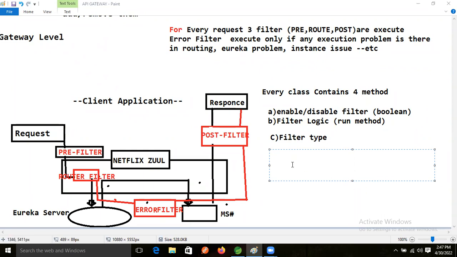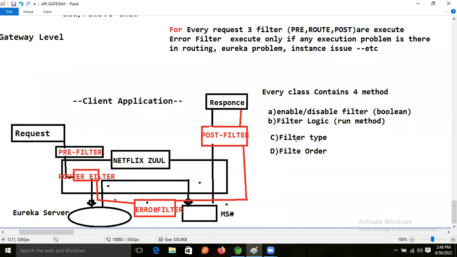If we want to give the order, right, if in our project multiple filters will be there, in our application, so if we want to give the order in which our filter will execute, this filter will execute first, after that this filter will execute, after that another filter, right? For that purpose, one more method is there. That is called filter order.